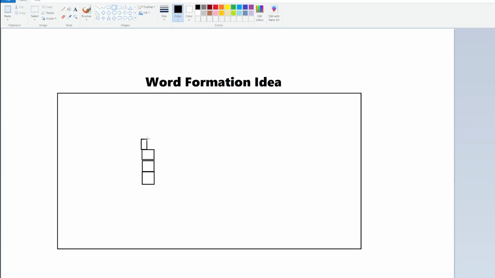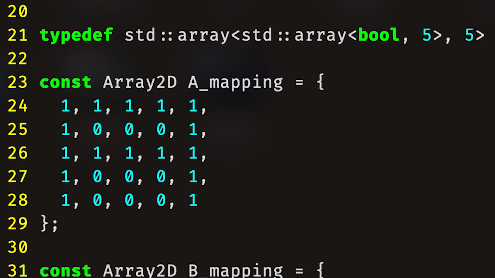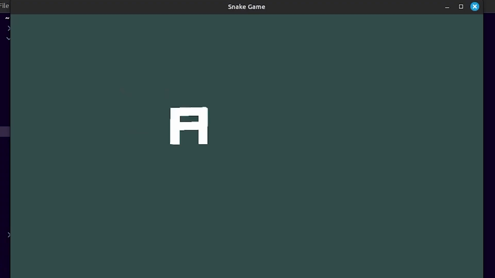I also need text in the game, but I don't know how to render them in OpenGL yet. My idea is to create cubes and stack them on top of each other or next to each other so it forms letters. Once I have all 26 letters of the alphabet, I can create words from it. I have here a bitmap that forms the letters. Imagine the ones fill out a cube and the 0 is empty space. This is a bitmap for the letter A and the resulting render.